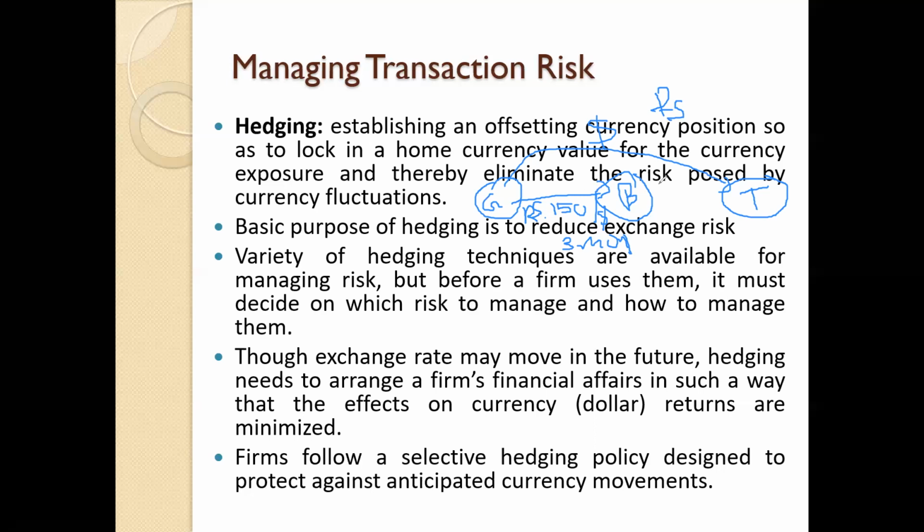Right? Actually, the bank does not pay here. Bank actually does not pay here, but if the government wants it, they can do it. Right? But what the bank is doing is selling their dollars to the government by taking 150 rupees per dollar. And this agreement is valid for a 3 month time period.